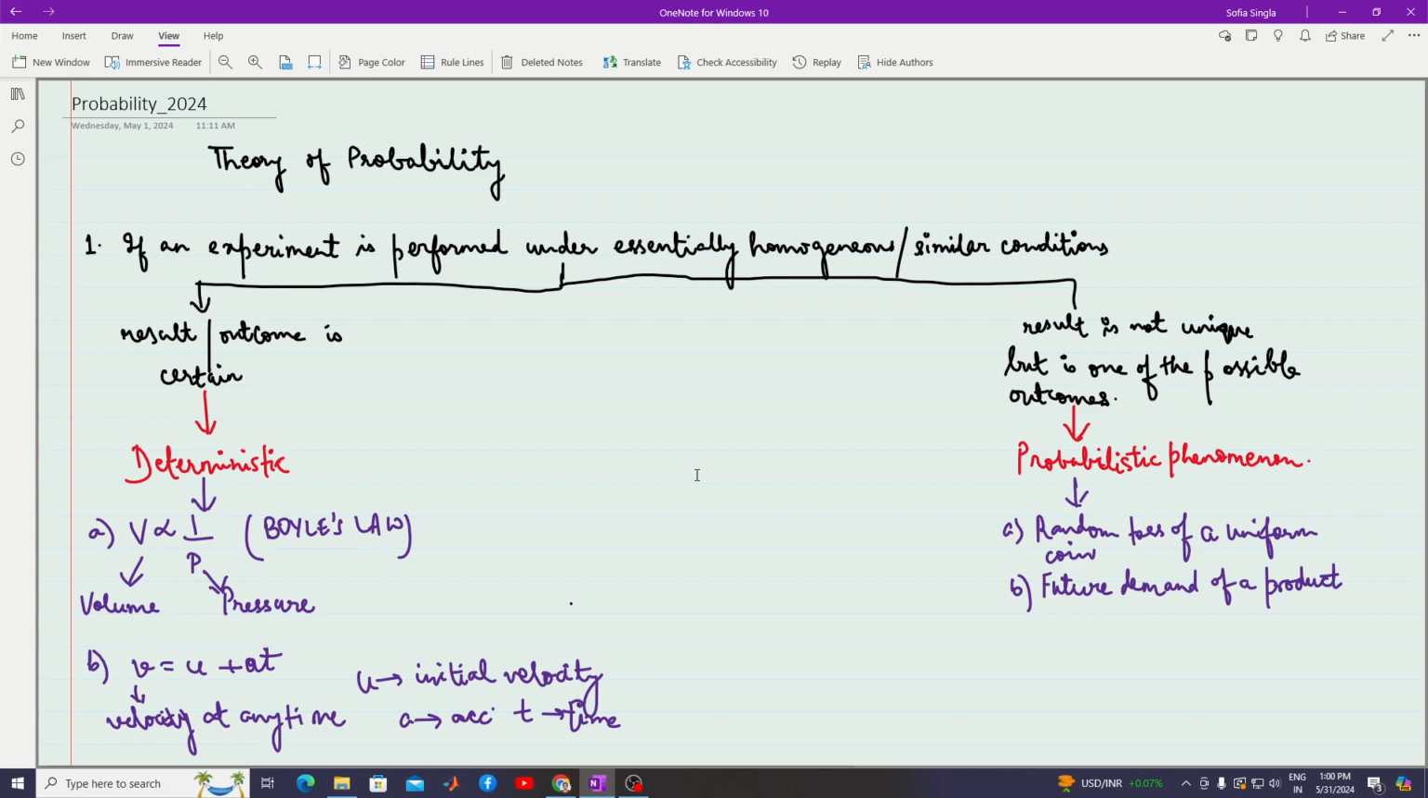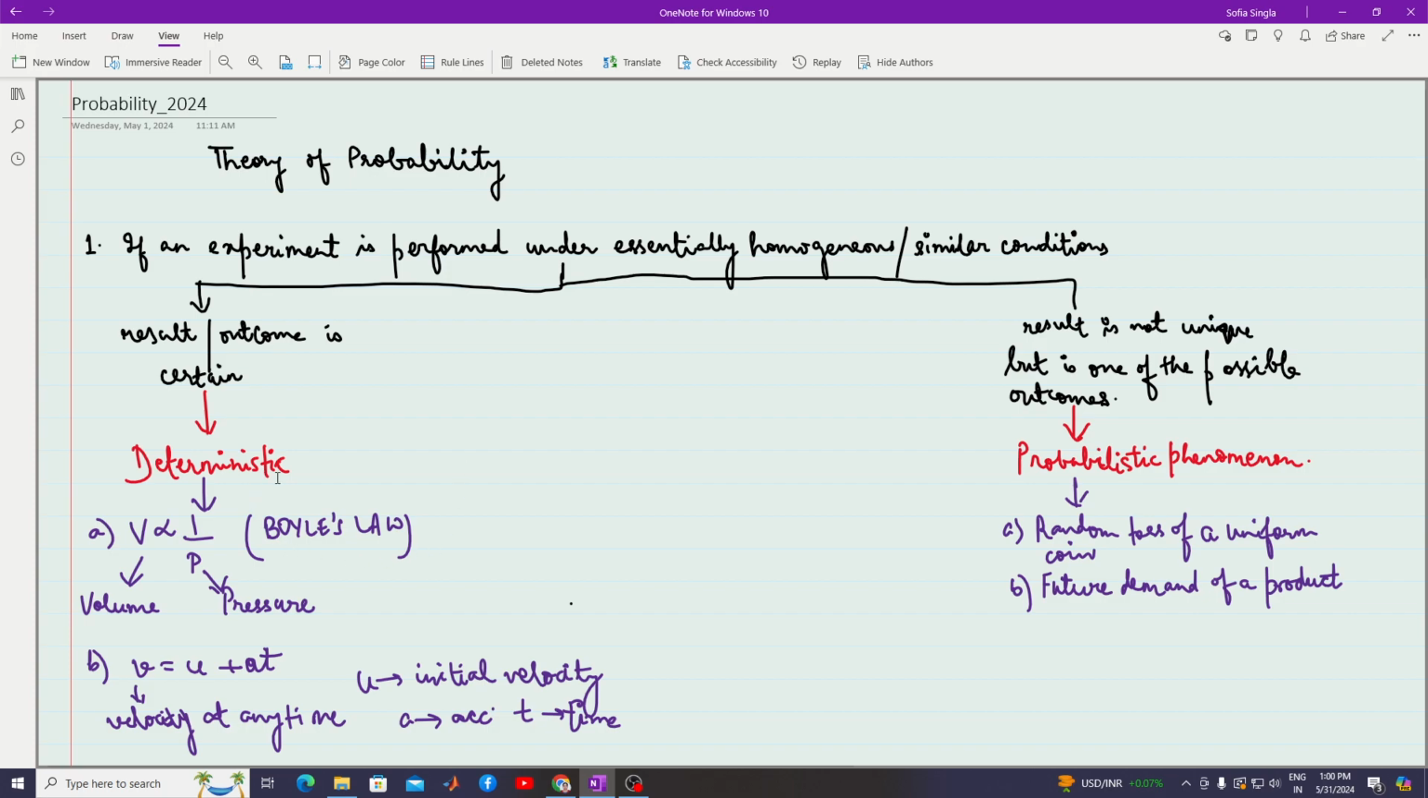Hello everyone. Today we are going to talk about probability theory. In this class we'll be talking about probability. So the title of the talk would be theory of probability. So let's see what is the basic ground to talk about probability.